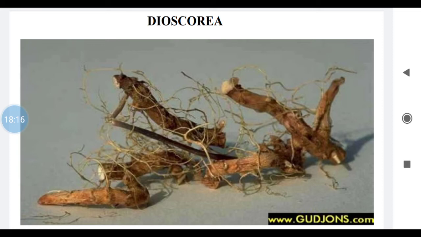Uses are that this drug is a rich source of diosgenin. And this diosgenin is a steroid and a precursor for synthesis of several corticosteroids. So it is useful in synthesis of corticosteroids, sex hormones and oral contraceptives also. Dioscorea is used in treatment of rheumatic arthritis also. So these are important uses of Dioscorea.